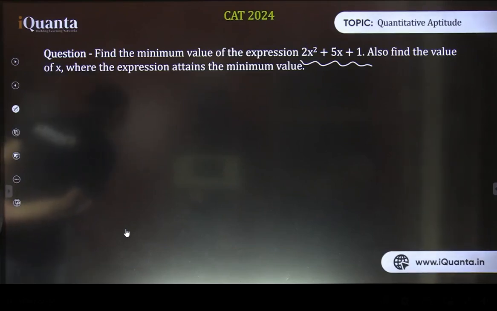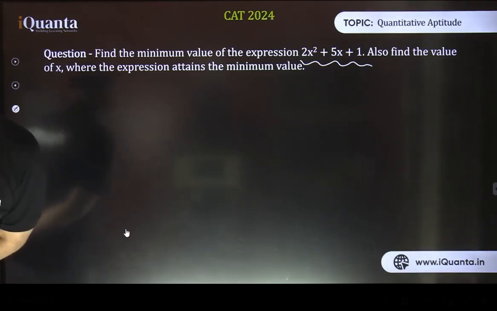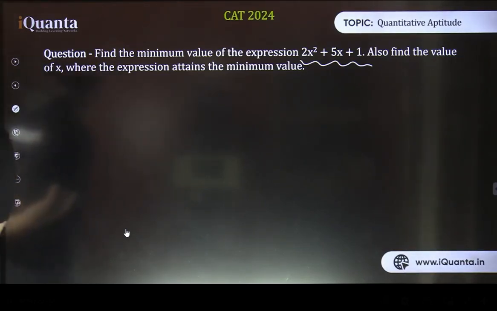It's a part of your inequality class only, for those who are asking about it. I'm seeing different answers in the comments. Please recheck your answers. There should not be different answers to a question. Okay, at x equals minus 5 by 4, that's correct. And what is that value coming out to be? We can substitute the value and get the answer.